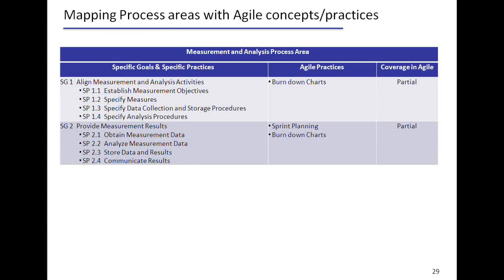Measurement and analysis. So this is more about how do you measure the progress, what are the metrics that you start using for the project? How do you measure the success, or how do you measure whether you are making improvements? In a typical waterfall model, generally we talk about different metrics like defect density or variances like effort or schedule variance.